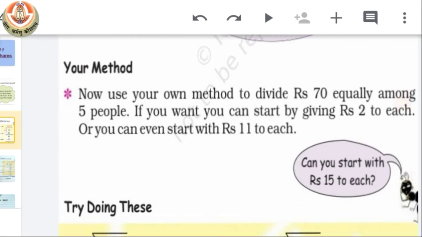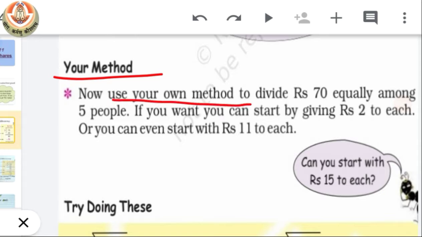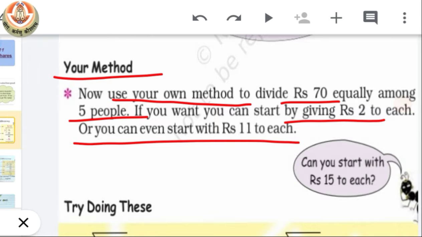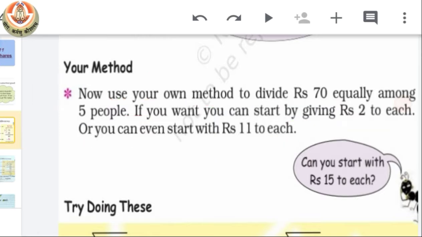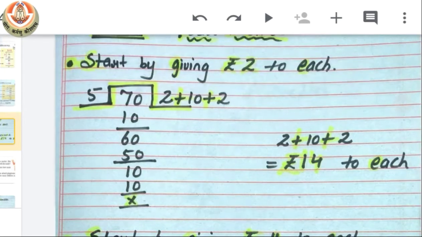Now we have an activity for this, called Your Method. Use your own method to divide 70 among 5 people. If you want, you can start by giving 2 or you can start by giving 11. So let's divide 70 among 5 using both of them. First we start by giving 2, then we do a division starting by dividing 11 among them. Let's see how we have to do it.